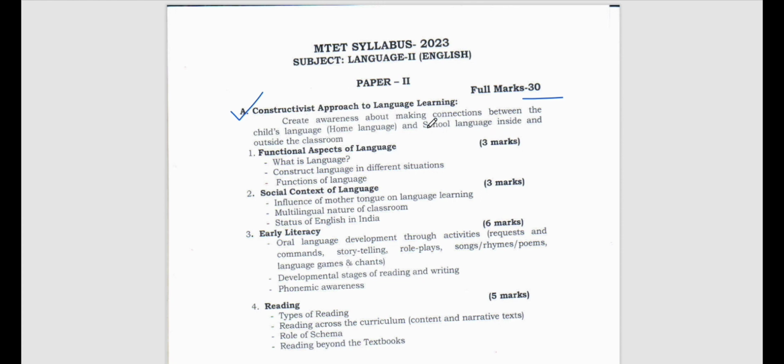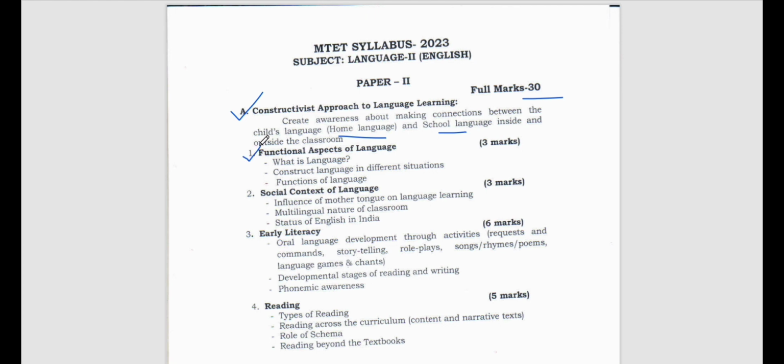Constructivist approach to language learning: create awareness about making connections between the child's language, that is the home language, and the school language, inside and outside the classroom. Here we will be learning how we can interconnect the home language or the mother tongue of the child along with the school language. There should be a medium, a way in which we connect both. It has got 3 parts.